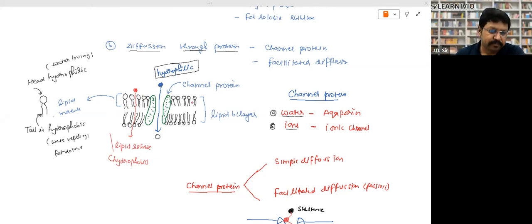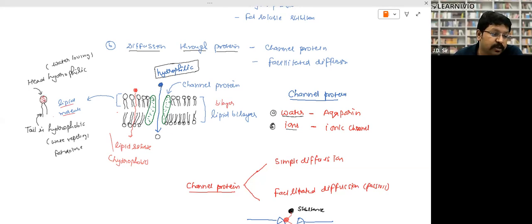So look, you can see these are the two layers of lipid, right? So this is the bilayer of lipid, and two layers, so we call it bilayer. This is one layer, and these black structures are called lipid molecules. Lipid molecules are made up of two things: one globular head part.